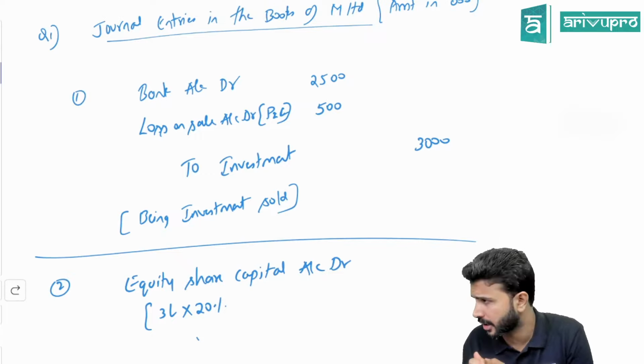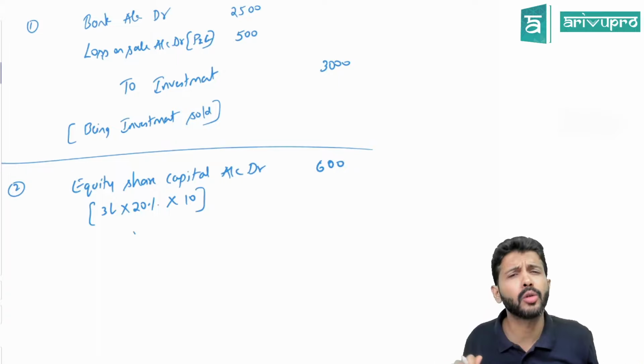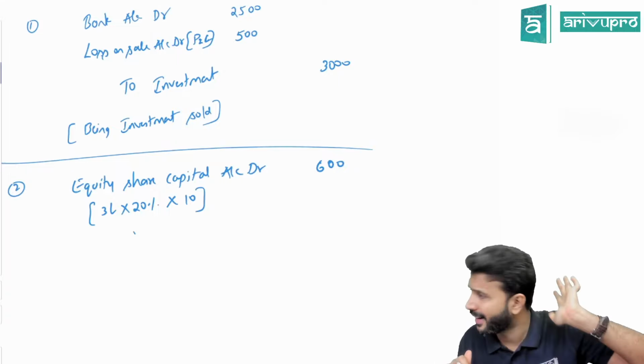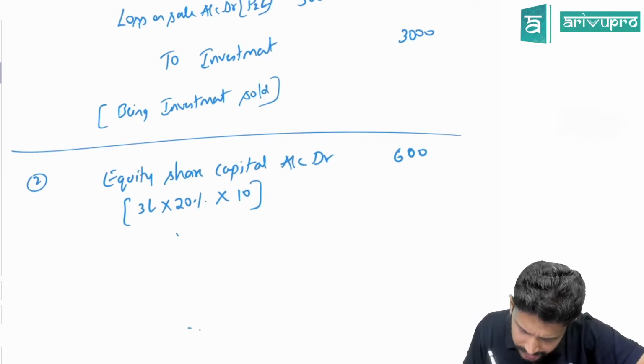But am I paying the shareholders 10 rupees or are they asking extra? Extra. The buyback price is not 10. It is actually 15. They're asking 15. So how much extra? 5. On one share, they're asking an extra 5. So it's a loss. Nominal account rule says the loss is to be debited. That loss we give a fancy name as premium on buyback. Premium on buyback account debit.